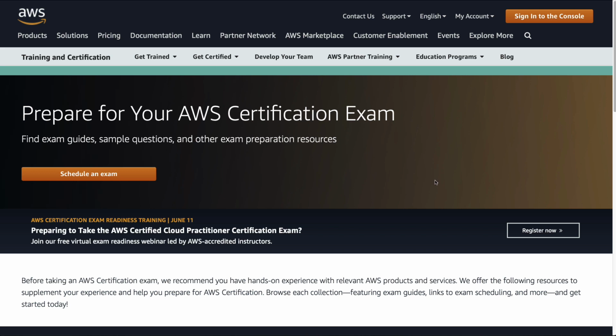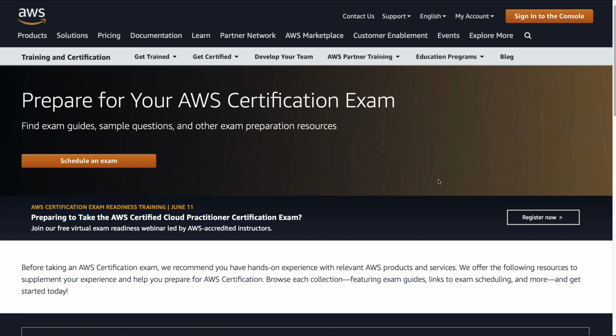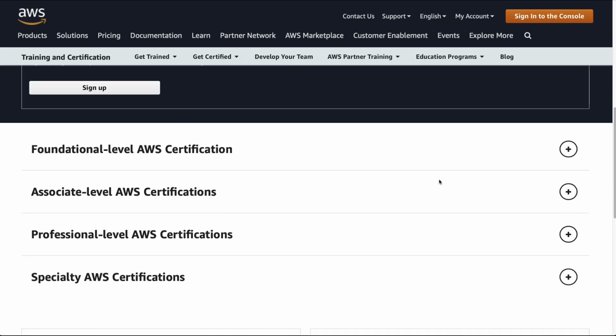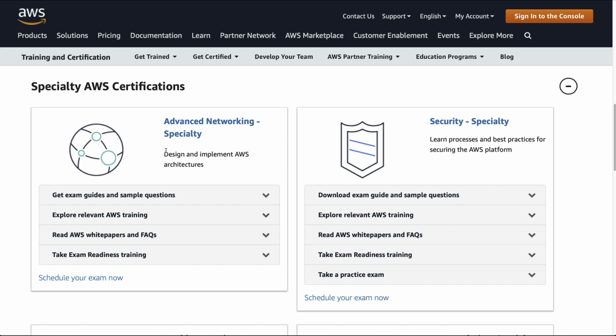I've taught thousands of students, and this is really the first portion where I would recommend a student to start. And depending on what exam you're going to take, if you're going to take the foundation level exam, there's information here, associate level like solutions architect, professional level or specialty like AWS machine learning certification. There's all links here that walk you through all of the different information.